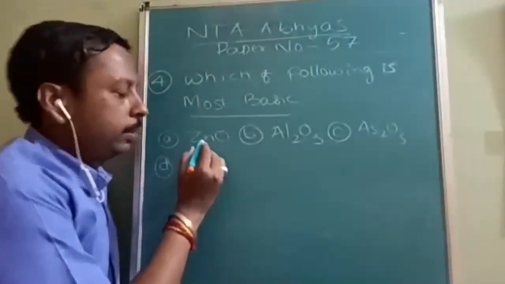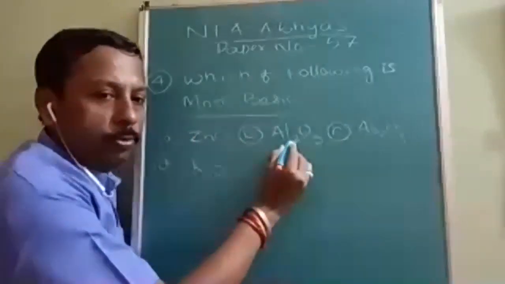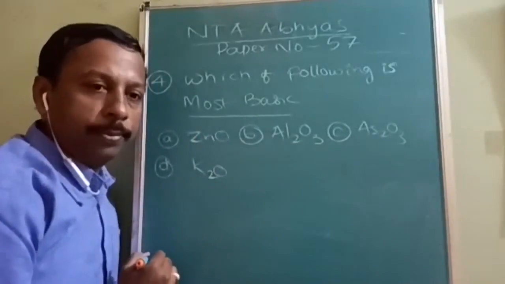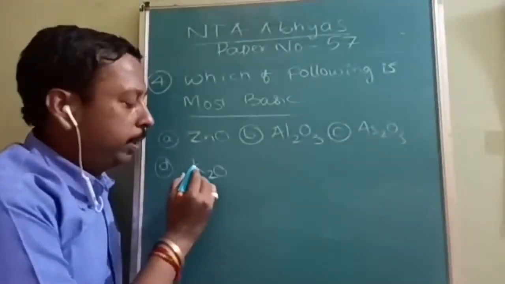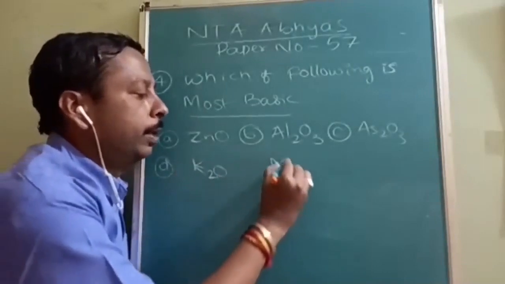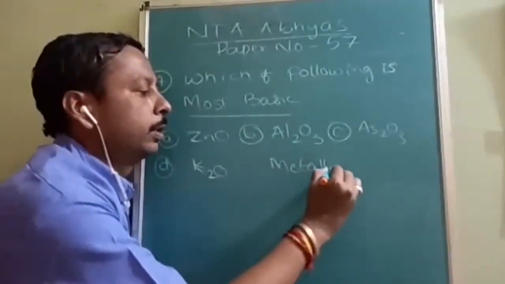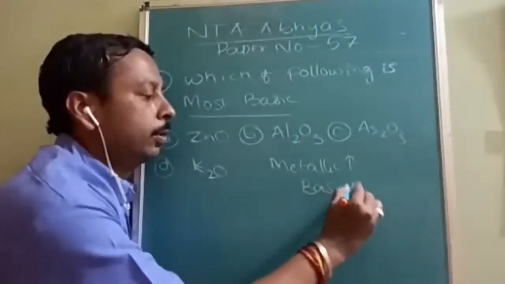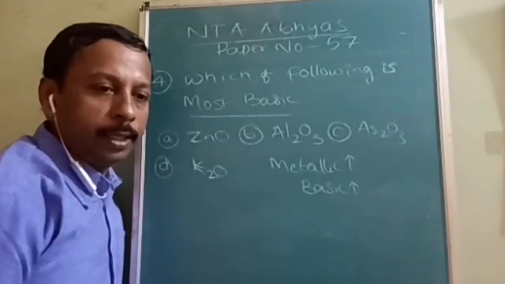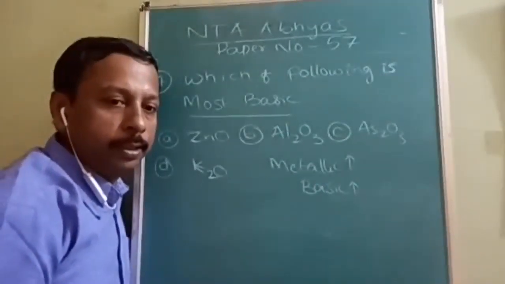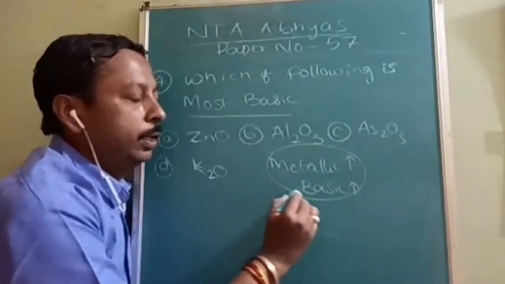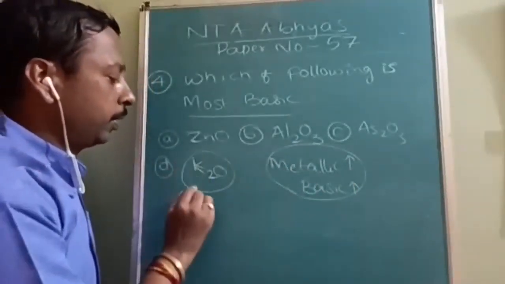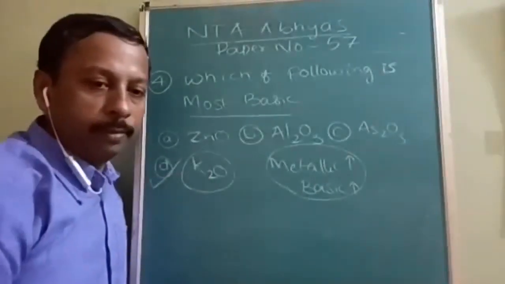Okay, options are zinc oxide, Al2O3, As2O3, and K2O. Very simple answer. The most metallic oxide. What is the rule? Metallic nature increases, then basic nature also increases. Basic nature is directly proportional to metallic nature. The highest metallic is potassium, therefore the most basic will be K2O.